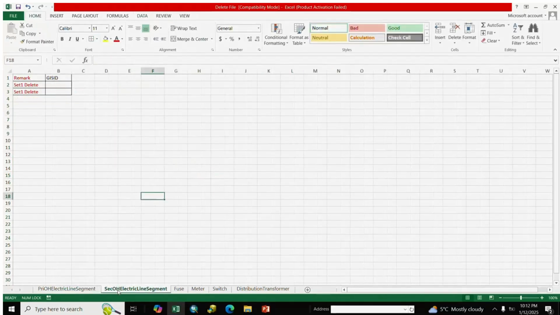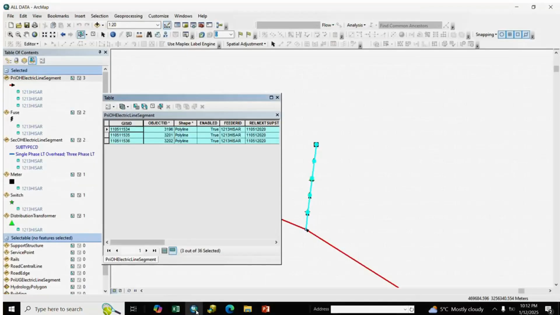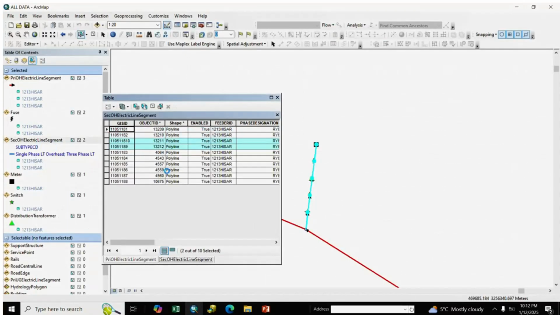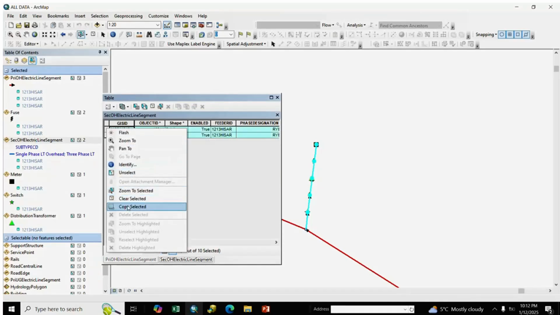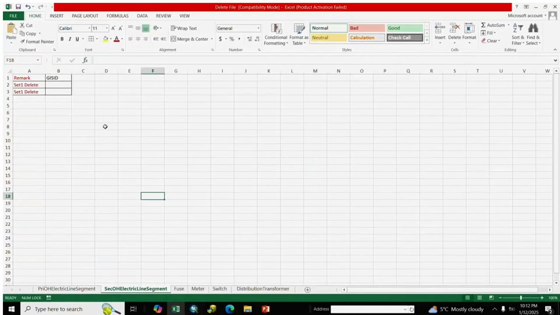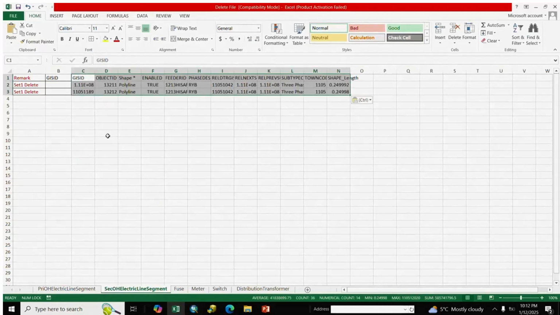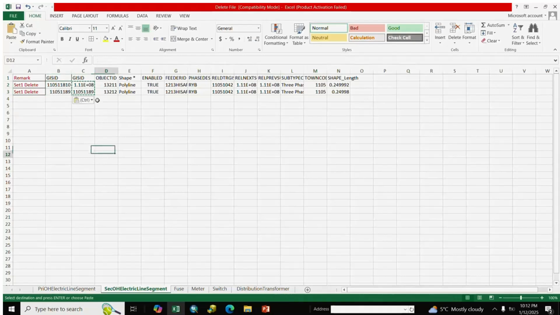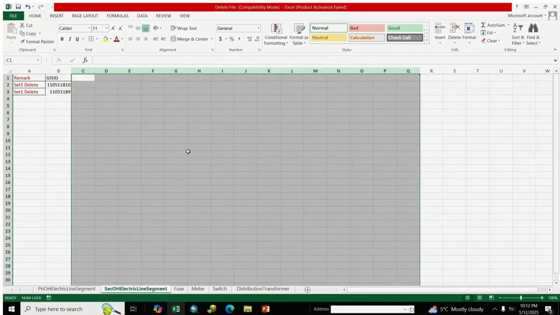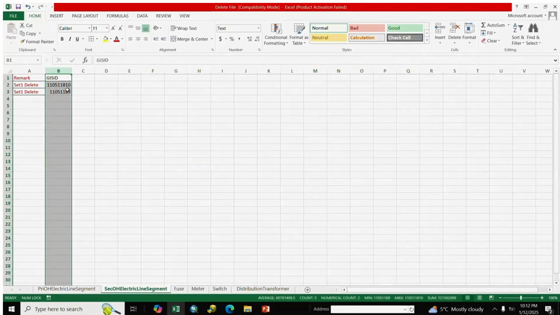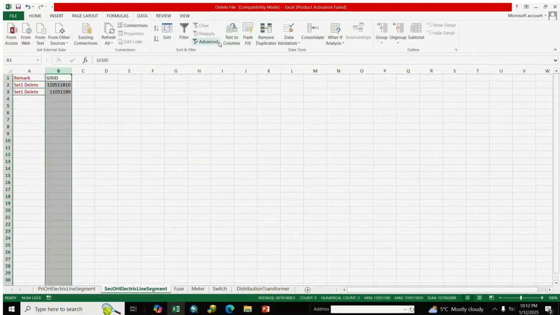And the same for the secondary OH line segment. We select it, copy the GIS ID and paste it here. We take the GIS ID, paste it, remove all other fields, and convert it to text.